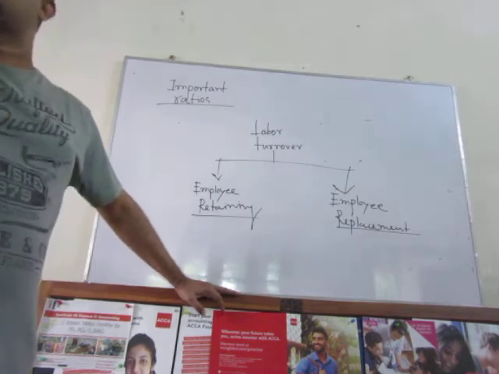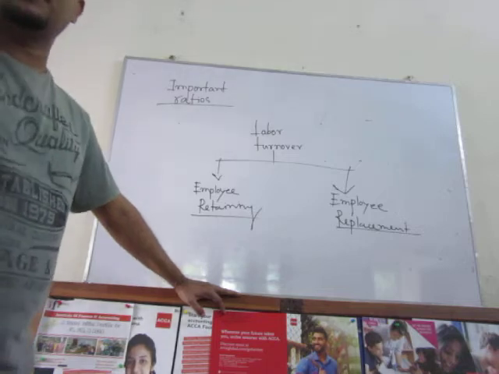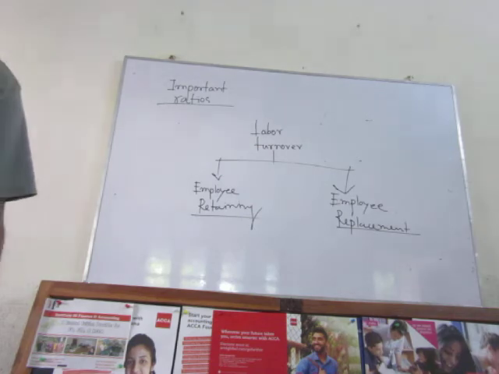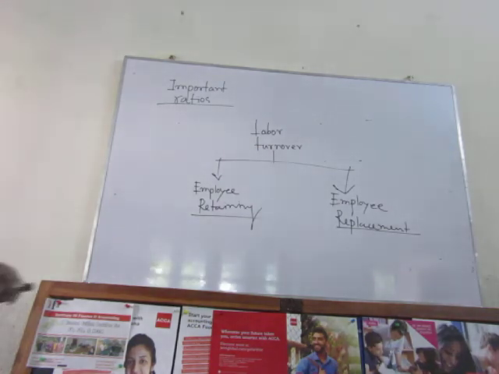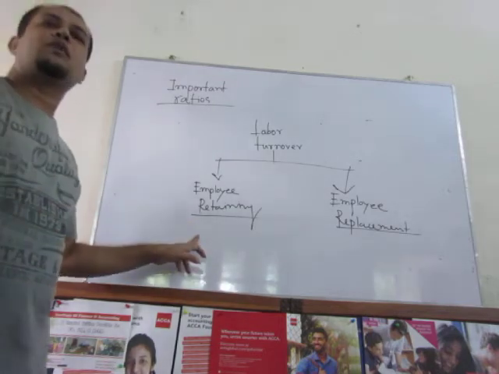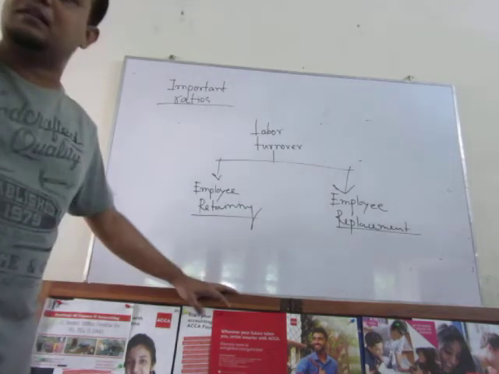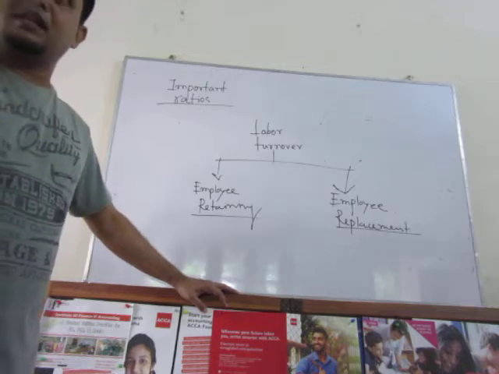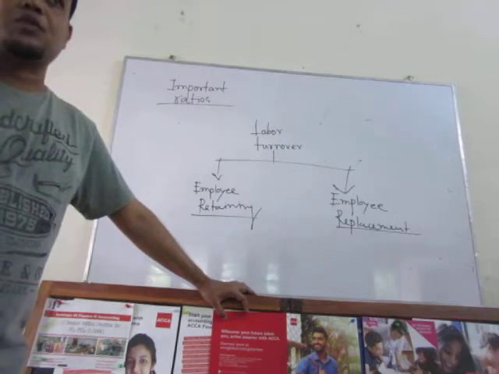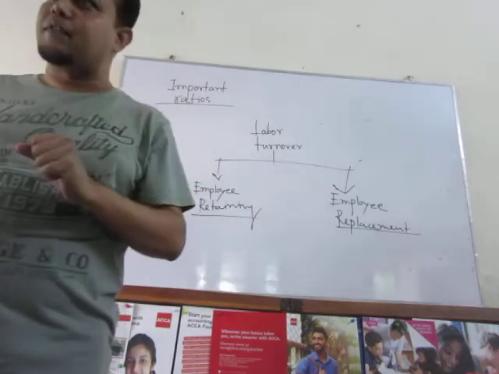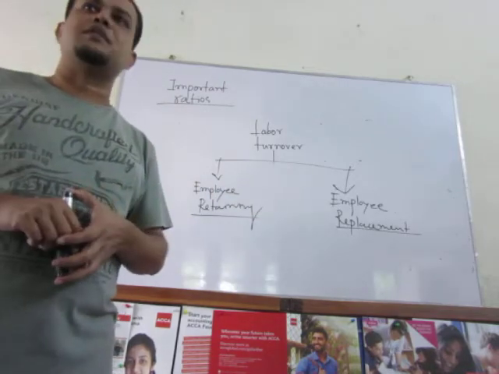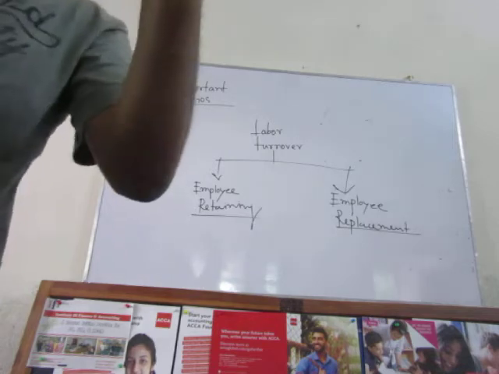As for example, some other organization is providing higher benefit, extra wage, extra pension, different kinds of extra benefit. As well, you can say these are fringe benefits. Suppose one of the organizations is providing a higher basic than you. That means that's why your labor forces are going to that organization. So you have to consider yourself: if you want to retain your labor forces, in that case you have to provide the kinds of benefits provided by the other organization. So it's a kind of cost for the organization.